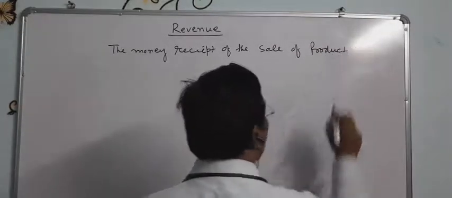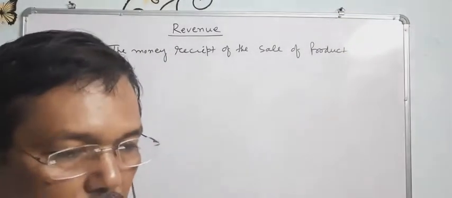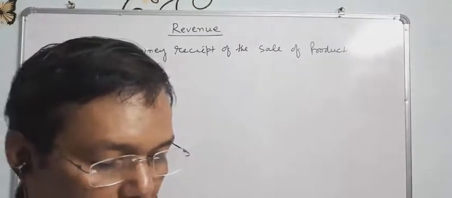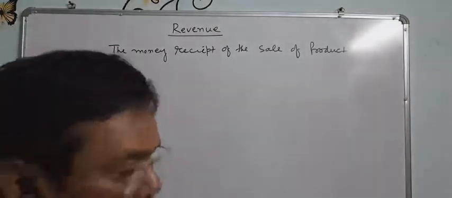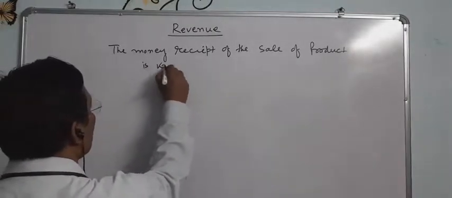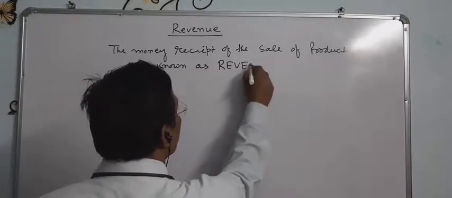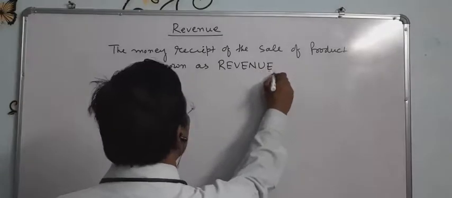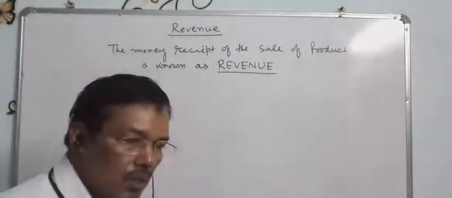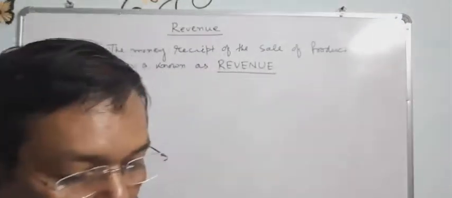When a producer produces the product, he produces it for selling in the market, so by selling he gets some money. The money received from the sale of the product is known as revenue. In one sentence, very simple.